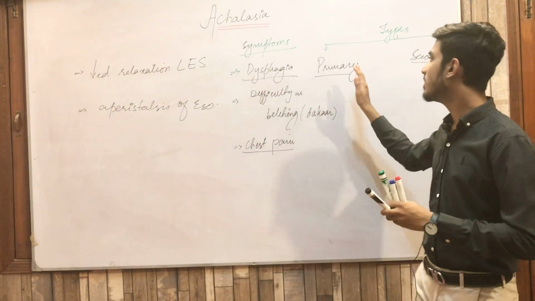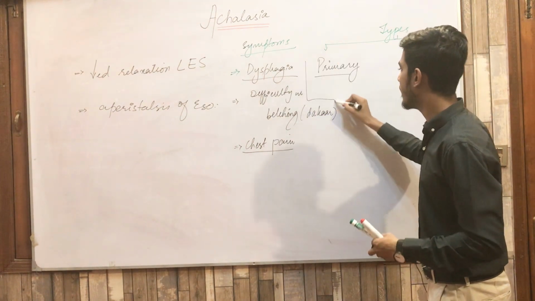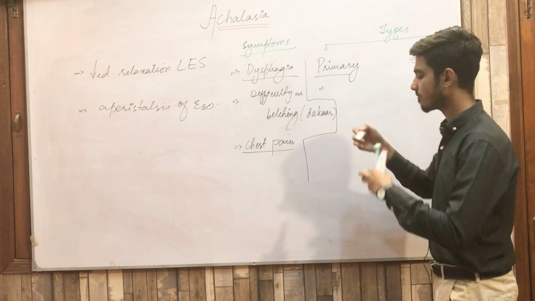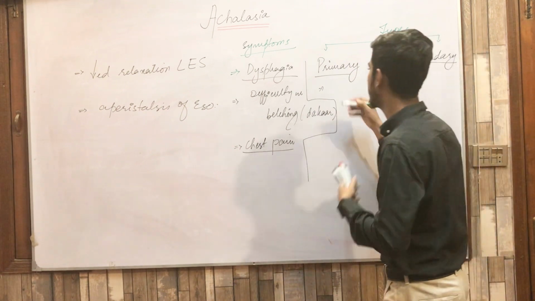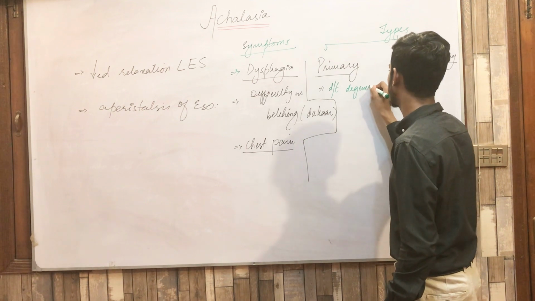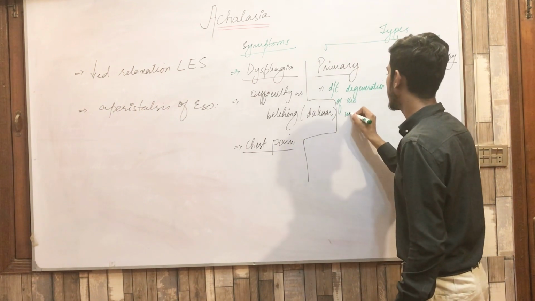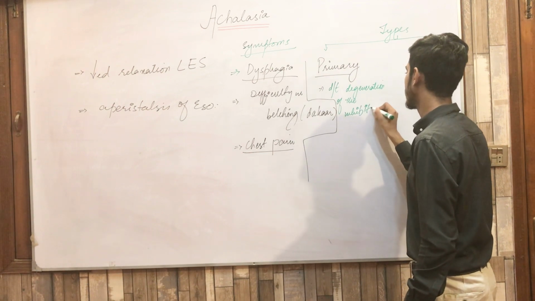Clear? That is primary achalasia. Now the cause of primary achalasia is degeneration of the inhibitory neurons.